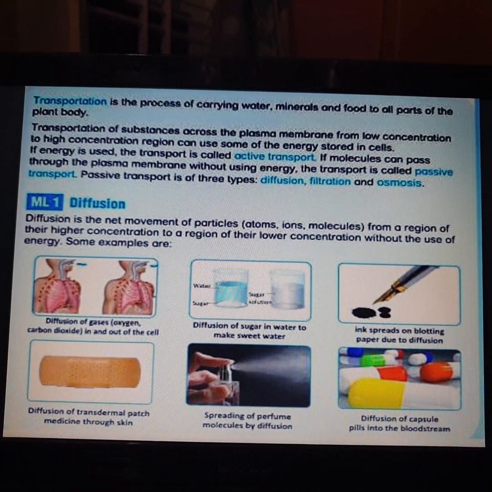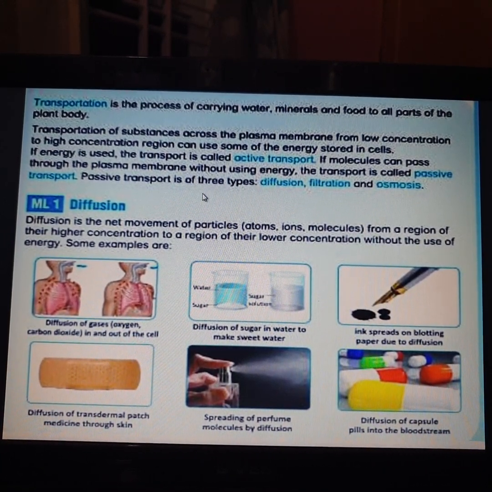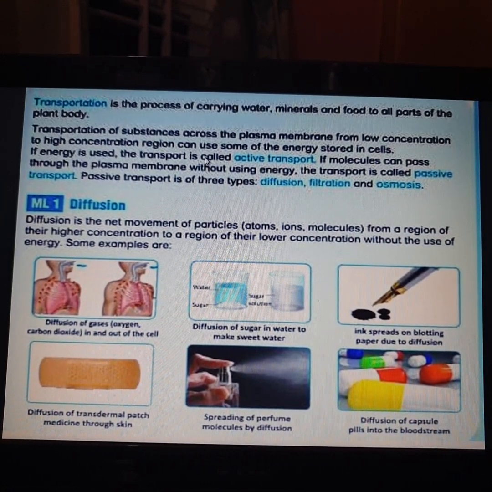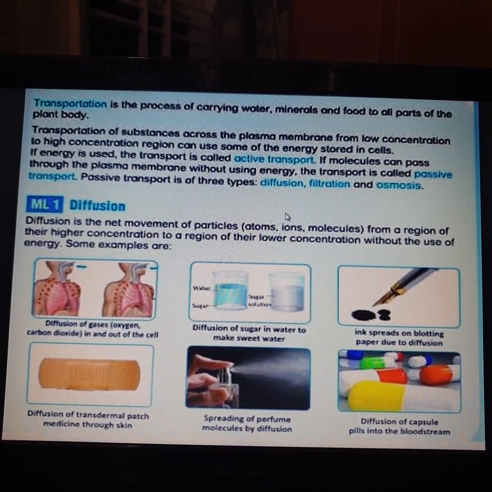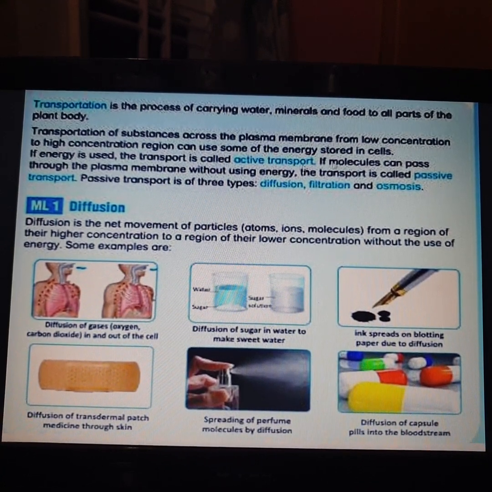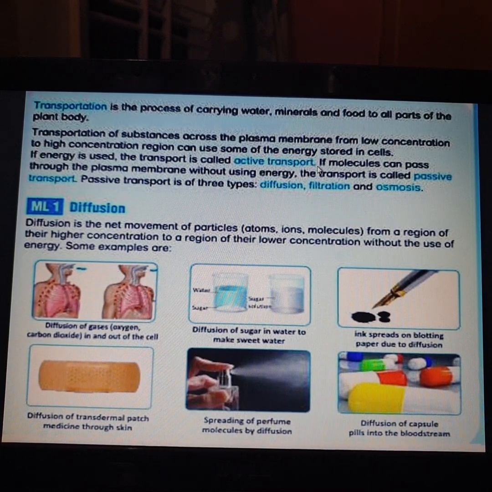That is, the water is going from lower level to higher level, from lower concentration to higher concentration. To do that, energy is required. That energy is stored in the cells. Such transport is called active transport.